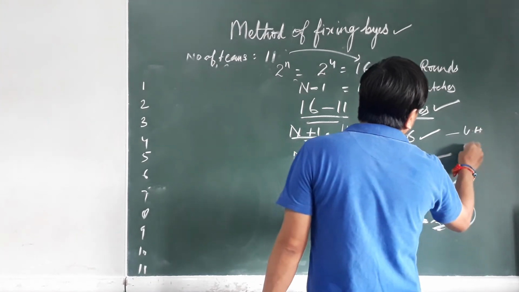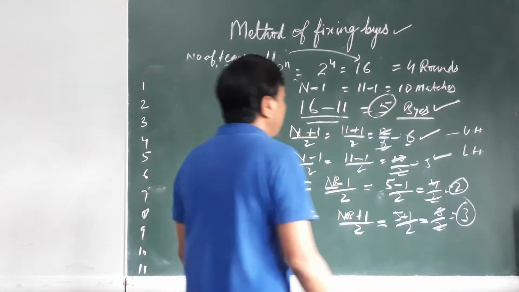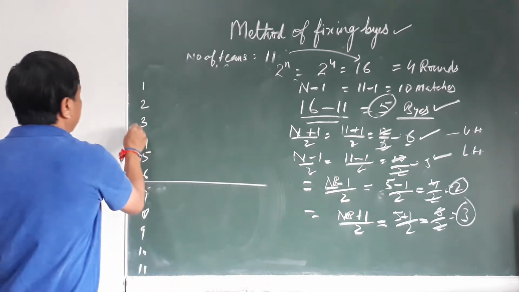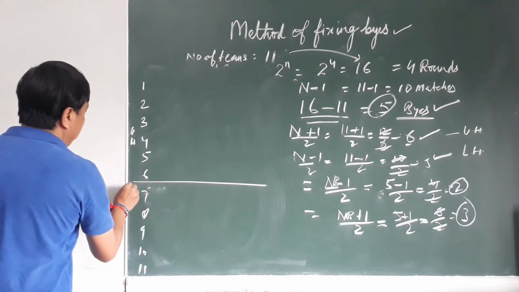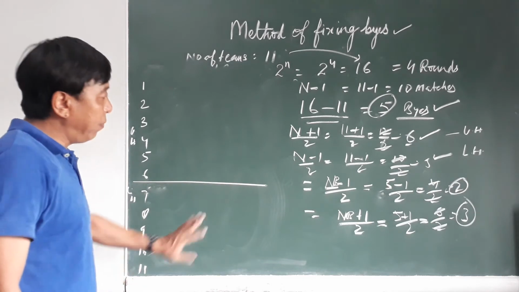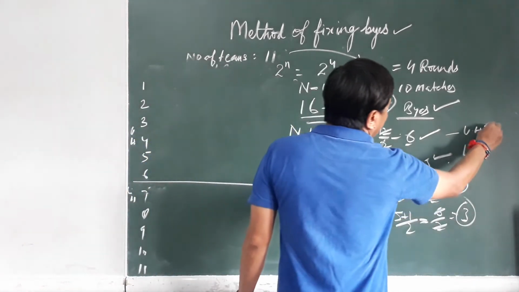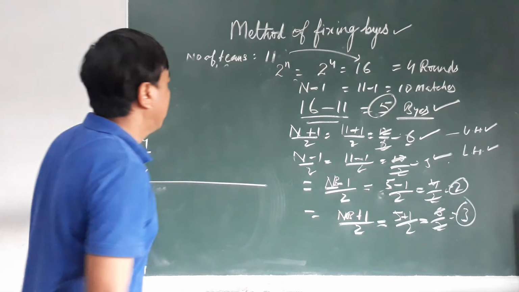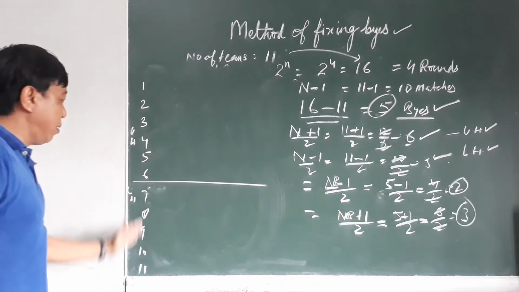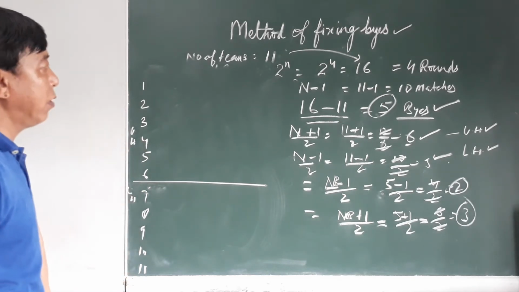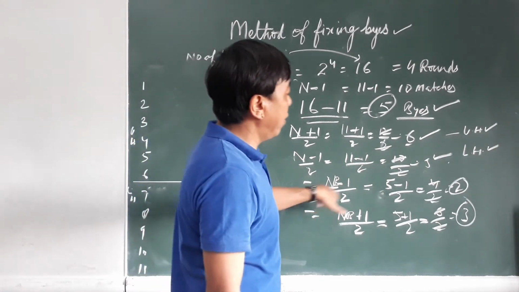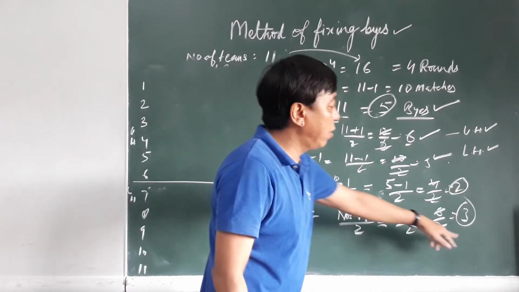Upper half will be 6 teams and lower half will be 5 teams downward. How many byes are there? Upper 2 and lower 3.